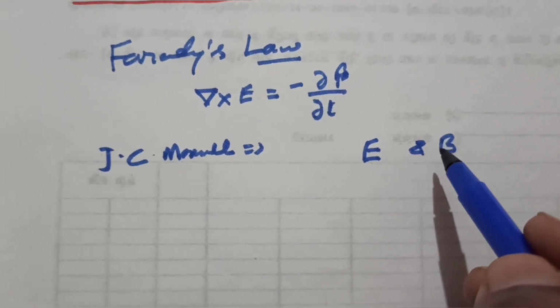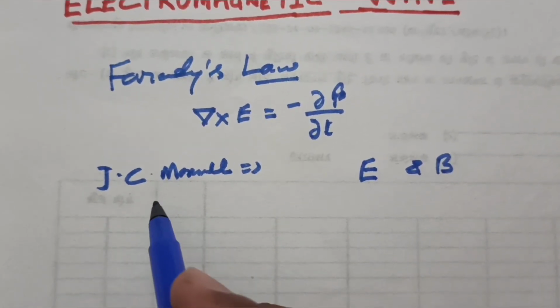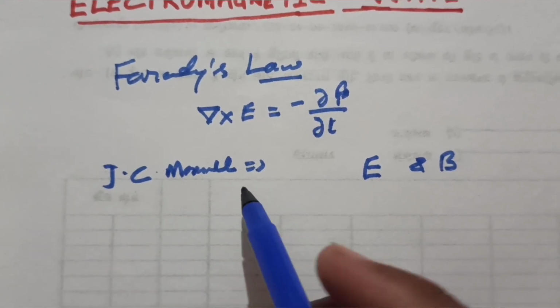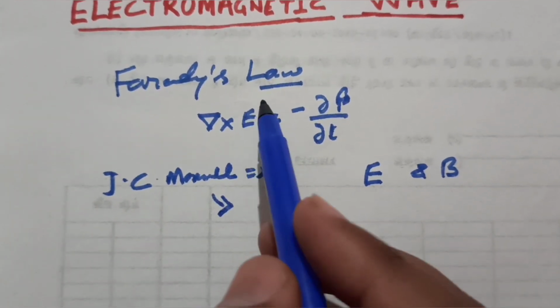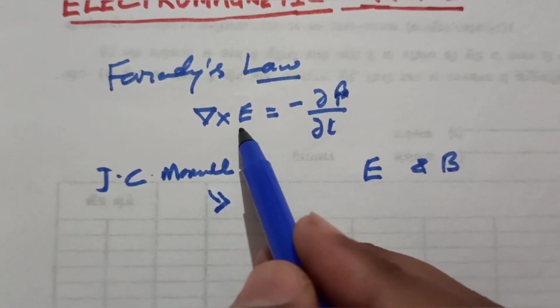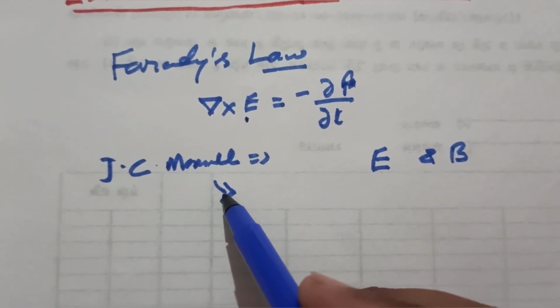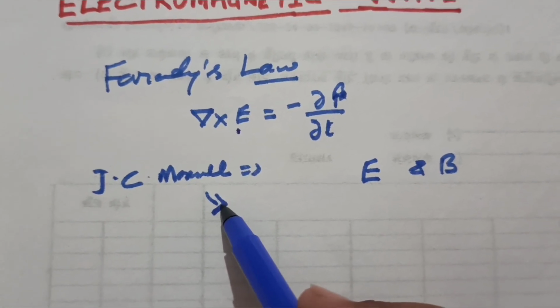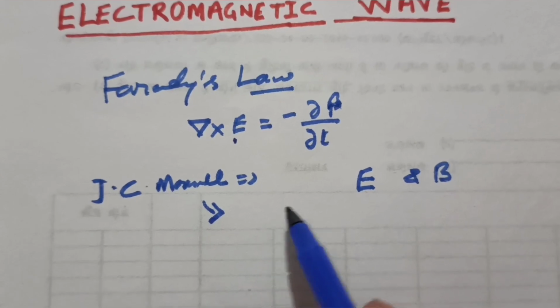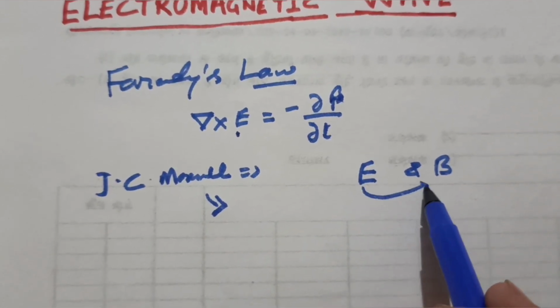What Maxwell showed is that a time varying electric field generates magnetic field. From Faraday's law it is clear that time varying magnetic fields produce electric field, and Maxwell suggests that time varying electric field generates magnetic field.